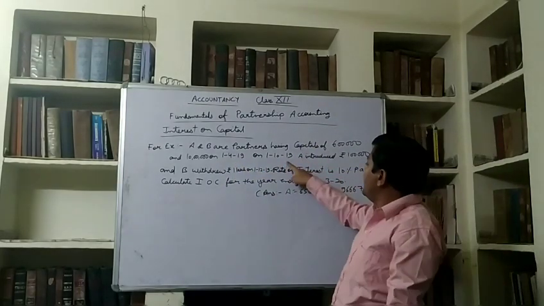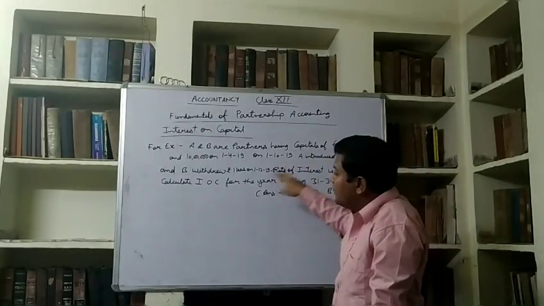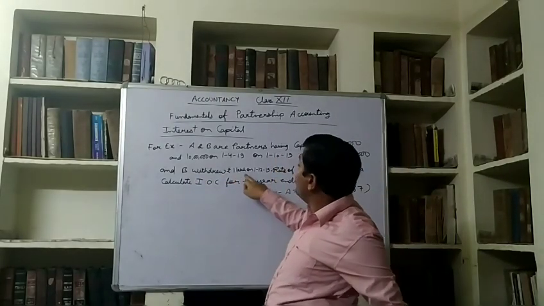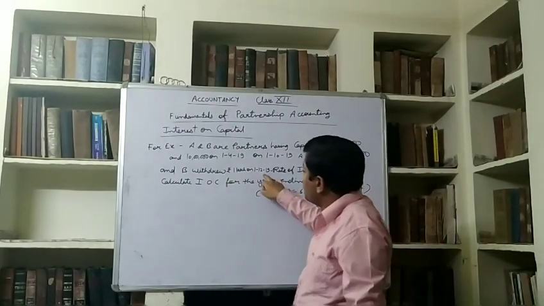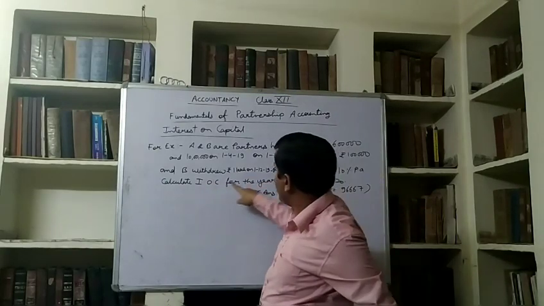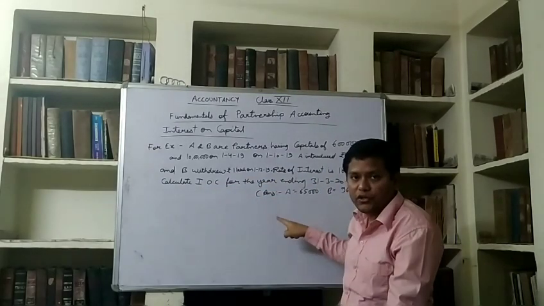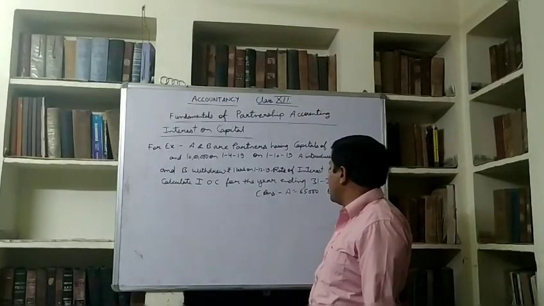On 1st October 2019, A introduced rupees 1 lakh, so his capital will be 7 lakh. And B withdrew rupees 1 lakh on 1st December 2019. Remember this. Rate of interest is 10% per annum, and we have to calculate interest on capital for the year ending 31st March 2020.